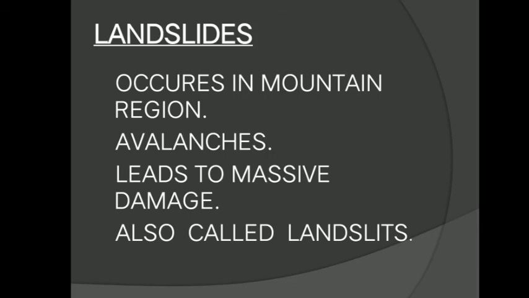If we speak about the other topic, landslides, they generally occur in hilly, mountainous regions, and even in snow-covered mountains. In snow-covered areas, we call them avalanches. This disaster is sudden in nature.